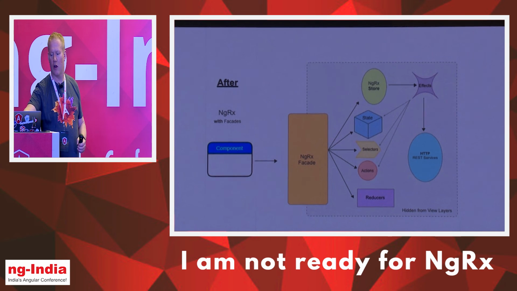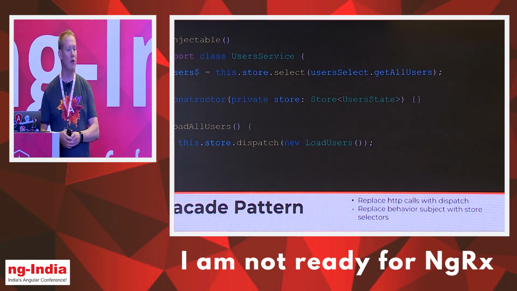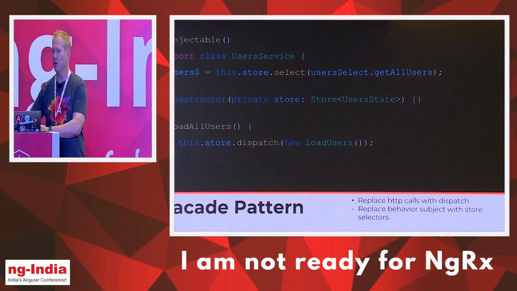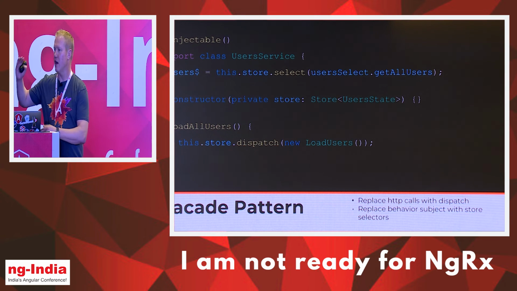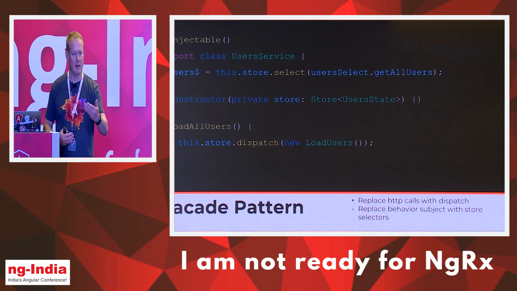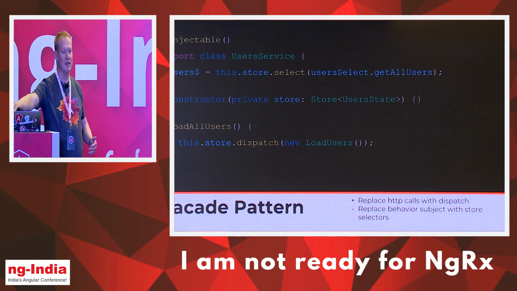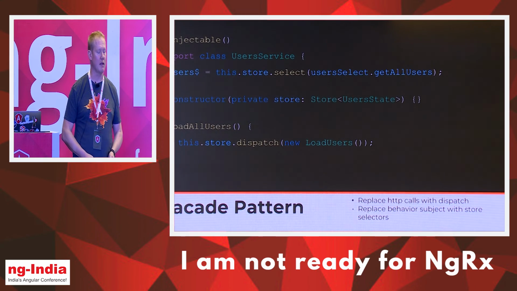In our case here, we're no longer injecting the HTTP client, we're now injecting the store. And when we call load all users, we're no longer using the HTTP client. We're just dispatching the action, load users, and that's going to trigger the effect. The effect is going to fire. It's going to update the store through the reducer, and in turn the selector is going to update its value on that stream, and ta-da, it works exactly the same.